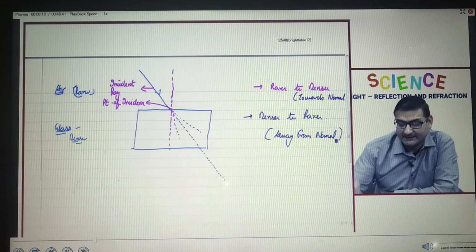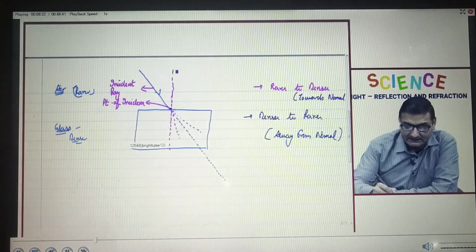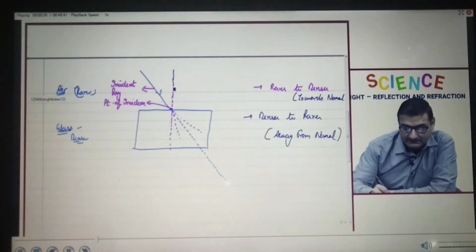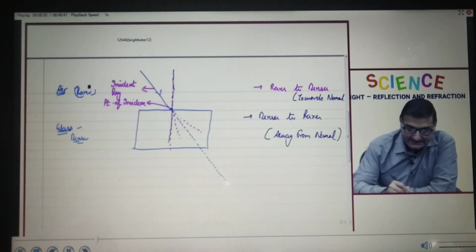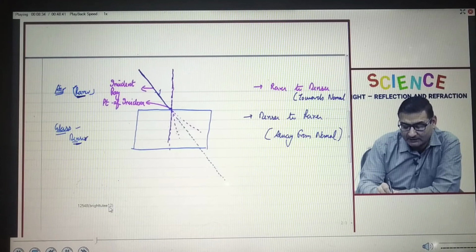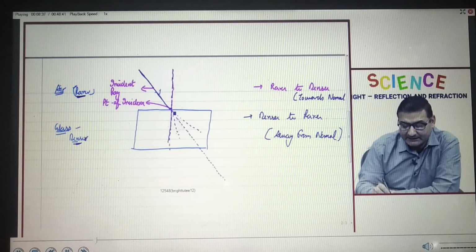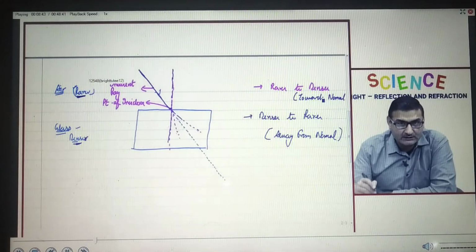Now let us relate it in the figure. This was the point of incidence. This is a normal that I had drawn. Right? This is rarer medium, this is denser medium. So when the ray of light was coming from rarer to denser medium, it may go this way or this way, but as per the rule what we have studied is it will bend towards the normal.